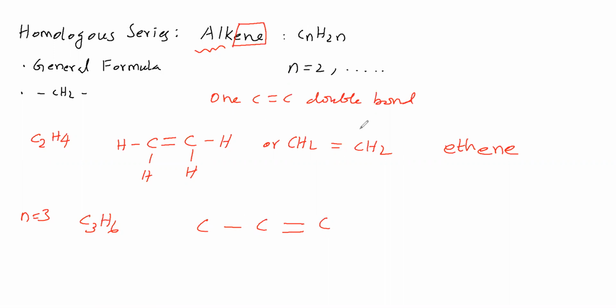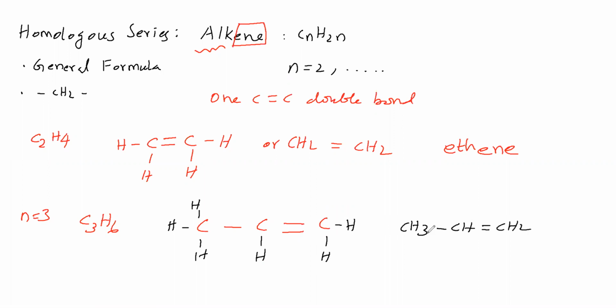Then we will give hydrogens. Now, this carbon is having 1 bond, therefore we are giving 3 hydrogens. This carbon is having totally 3 bonds, therefore the remaining 1 bond we will give. This carbon is having 2 bonds, therefore it will make bonds with 2 hydrogens. Now, the condensed formula we will write: CH3, single bond, CH, double bond, CH2.